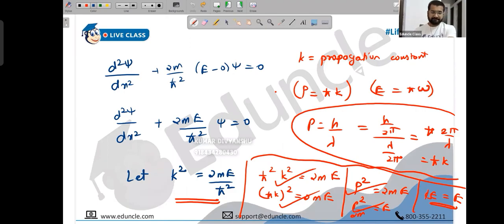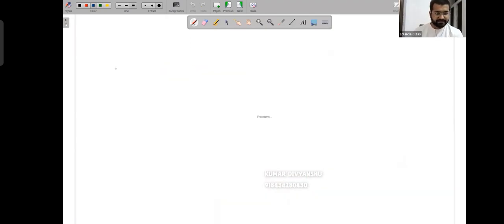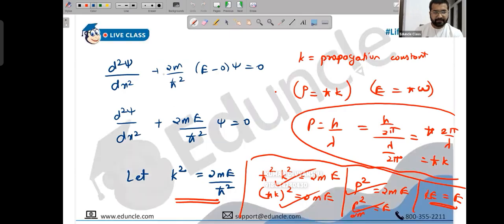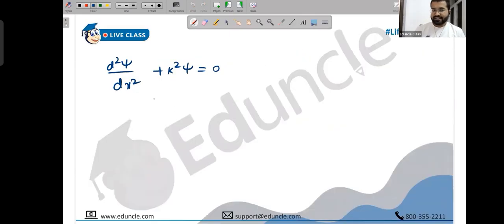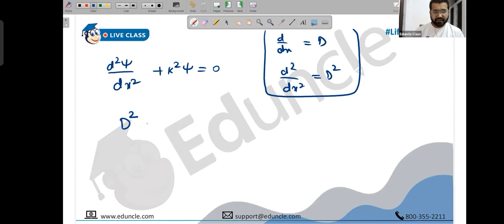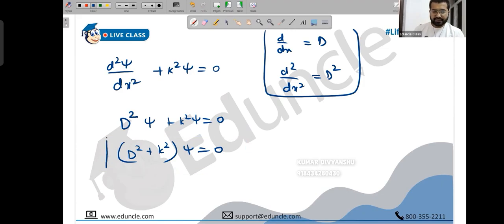So let's substitute. I hope you're confident. Let me finish writing. Okay, here we go. So what do we have? D square psi upon dx square plus K square into psi is 0. This term is K square now. Okay, now it's a differential equation. So people, you can write d square upon dx square as capital D square. You write d by dx as the first derivative, the second derivative as D square, and similarly you can keep on defining. So D square psi plus K square psi is 0. Then you take psi common. So D square plus K square is 0. And now this gives you the solution.